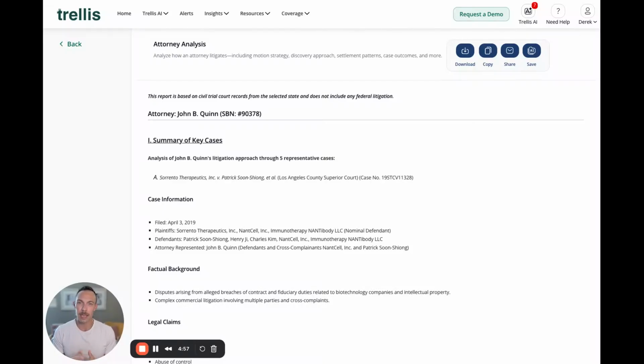So now what we're doing is utilizing Trellis's attorney analysis tool from the docket, in the case Reddit versus Anthropic. We're able to provide an overview for the plaintiff's attorney, and in this case, that's John Quinn. By using his name and his state bar number, we're able to research all of the cases John Quinn has